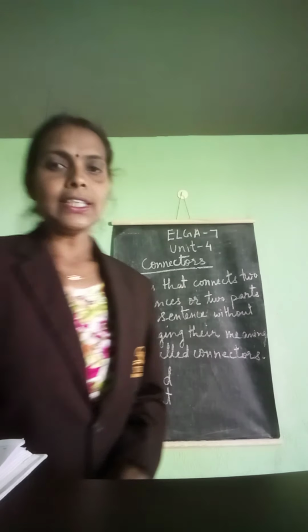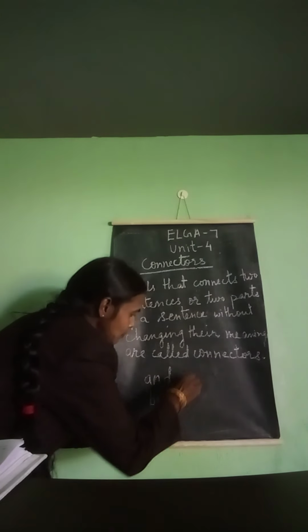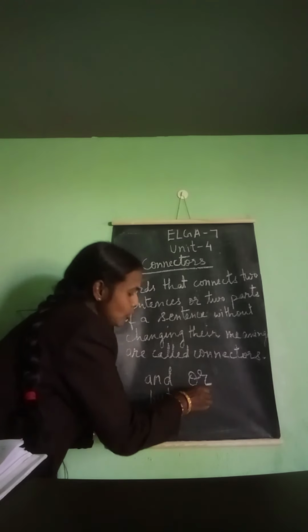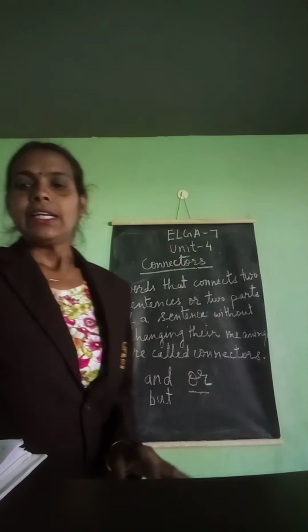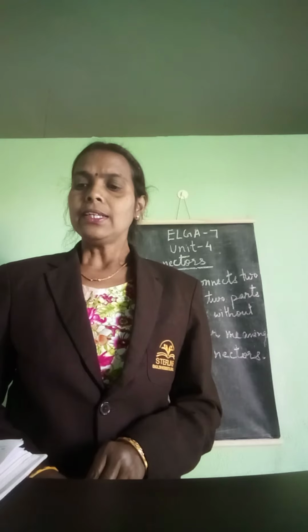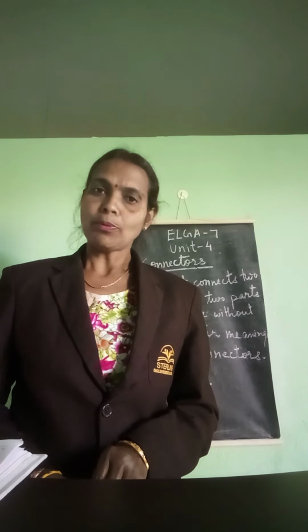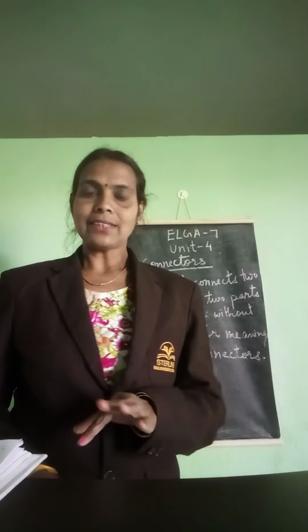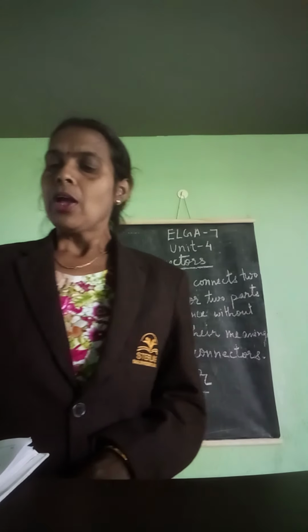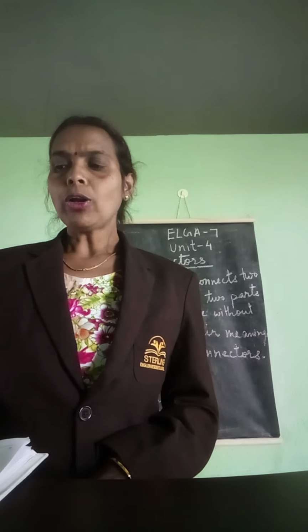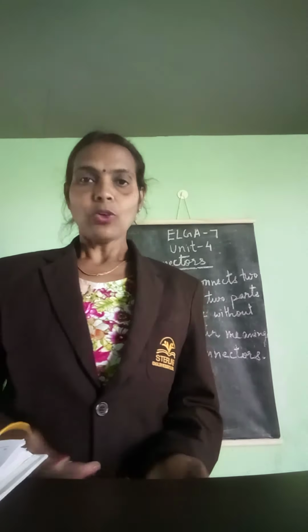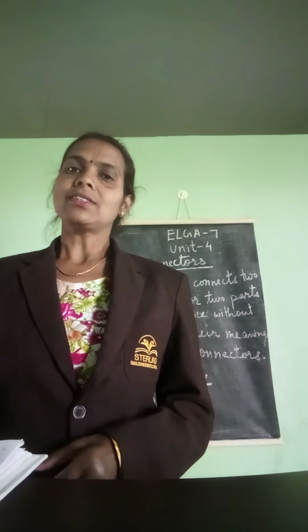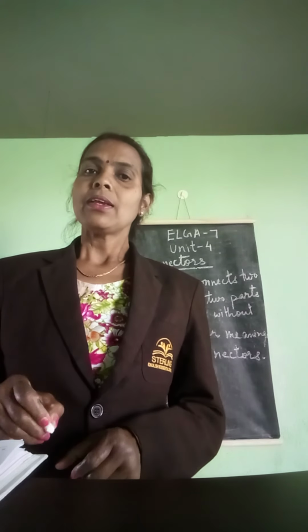The third connector word is or, O-R. This is also a connector. It shows there is only one choice or option, either this or that. Example: We can go for a movie or a circus. Here, or is the connector.